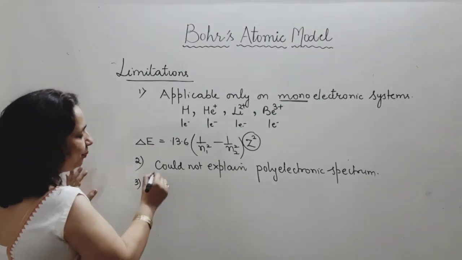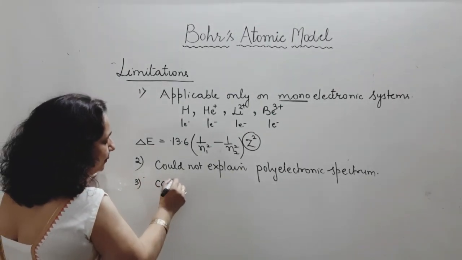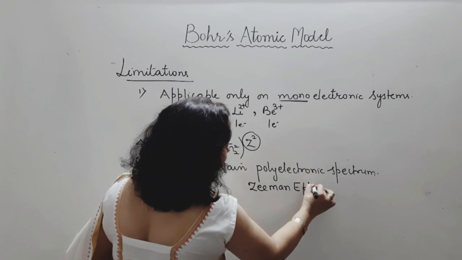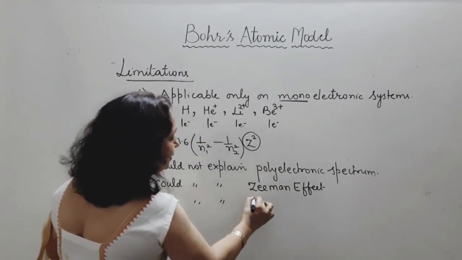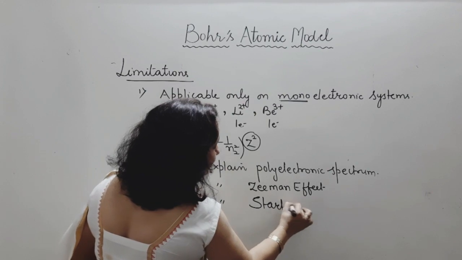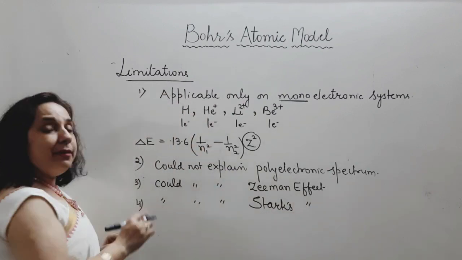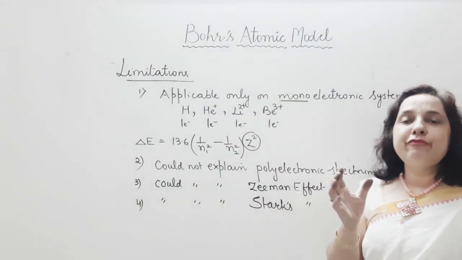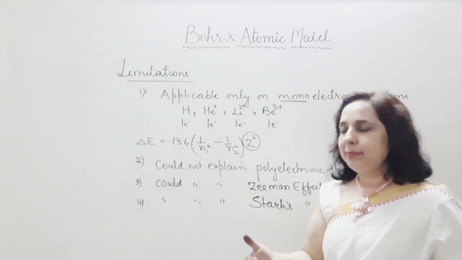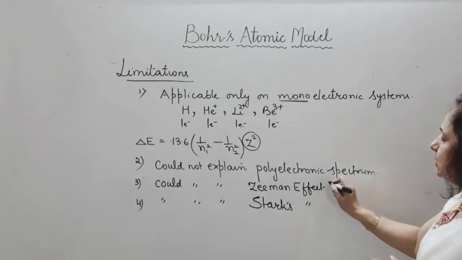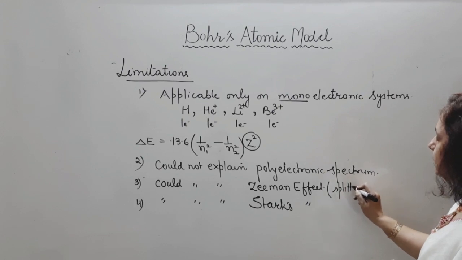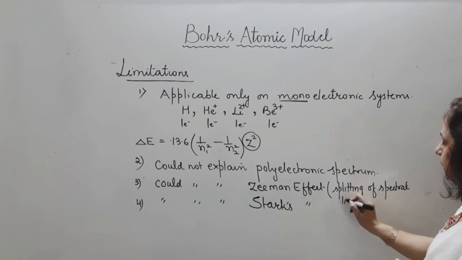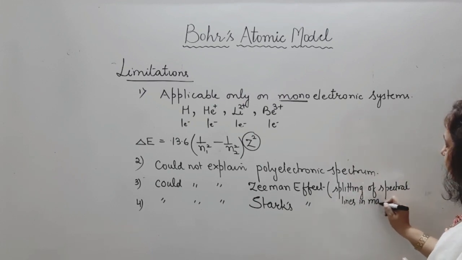Third limitation: could not explain the Zeeman effect, could not explain Stark's effect. What is the Zeeman effect? The Zeeman effect is when the spectrum is studied in a magnetic field. That means in the presence of a magnetic field, if we try to study the spectrum of an atom, the lines are going to split. So we can say splitting of spectral lines in a magnetic field.